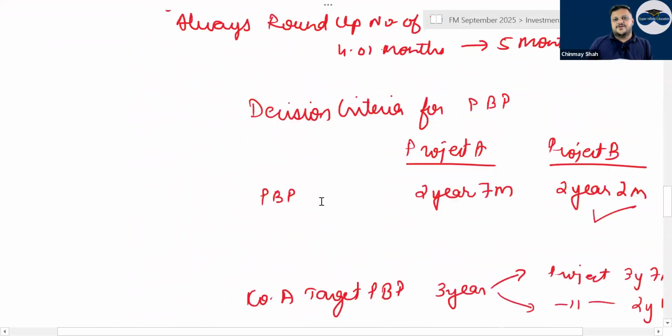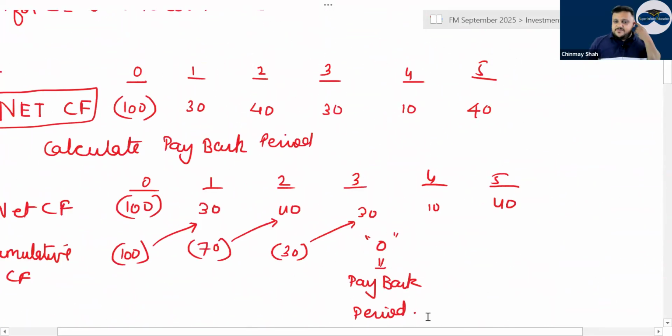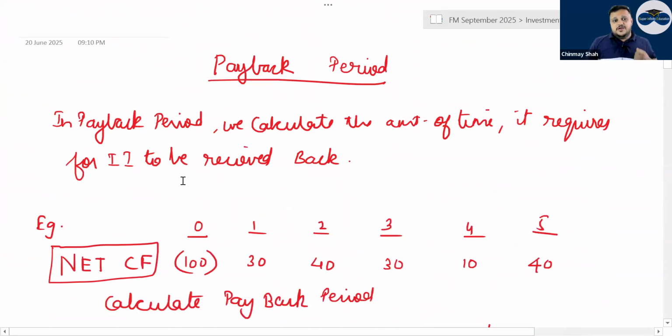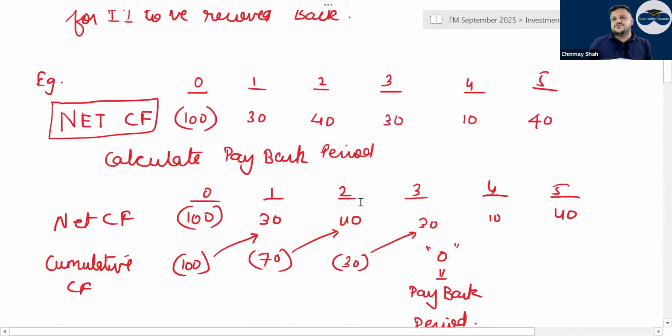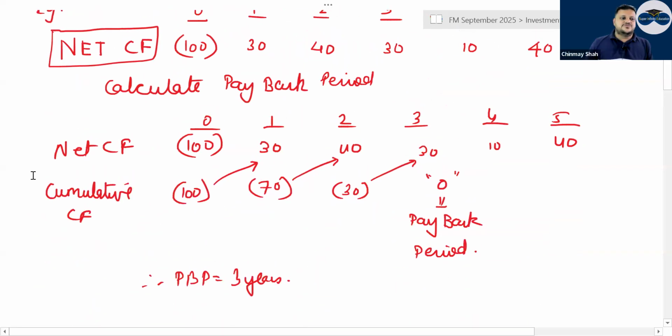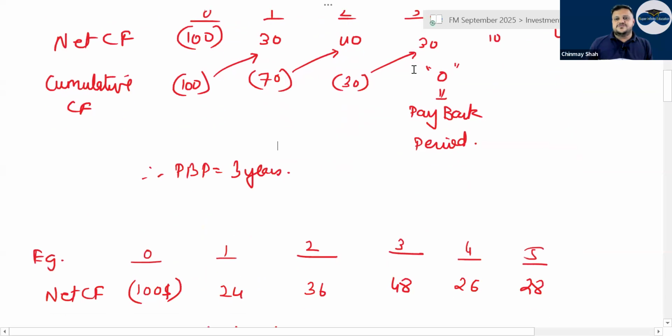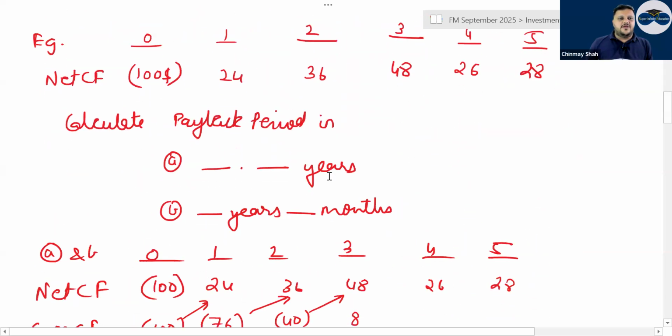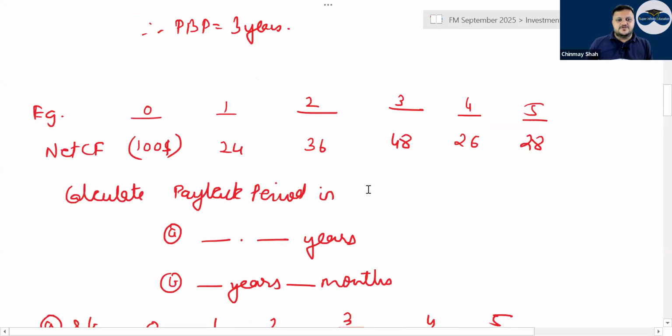Then coming to payback period, the basic payback period is very simple and straightforward. You invest 100 today, in how many years do you get back the money? So you use the cumulative cash flow method. You go on adding the inflows, and where you reach zero is your payback period. Correct or not? Have a look.